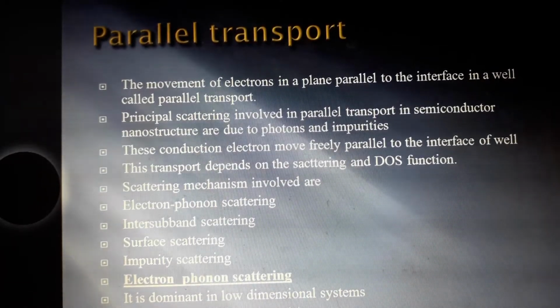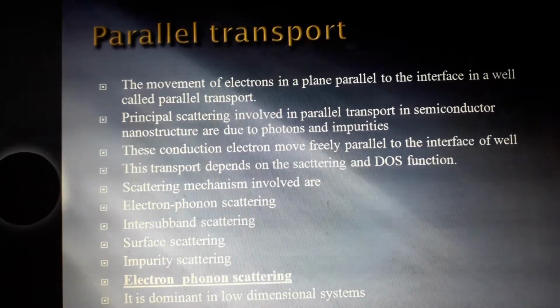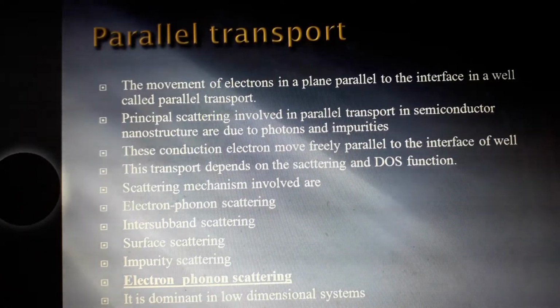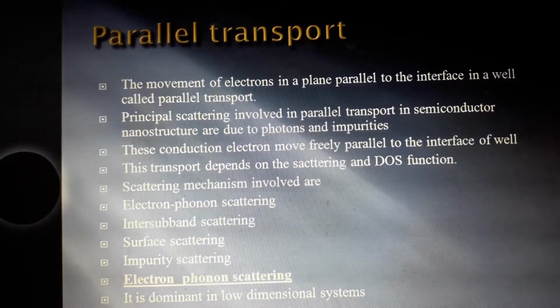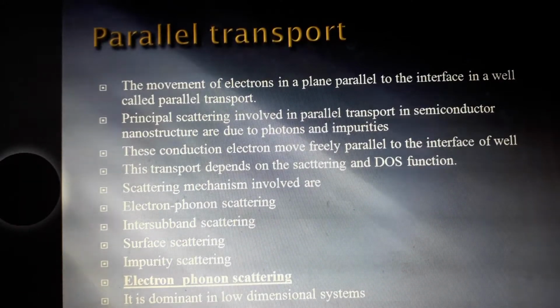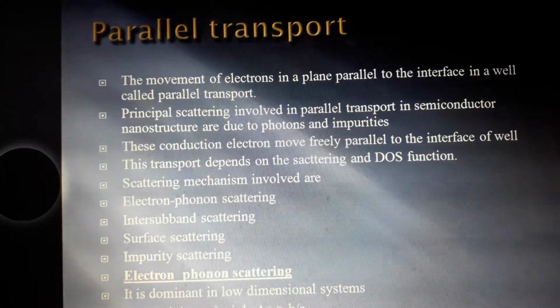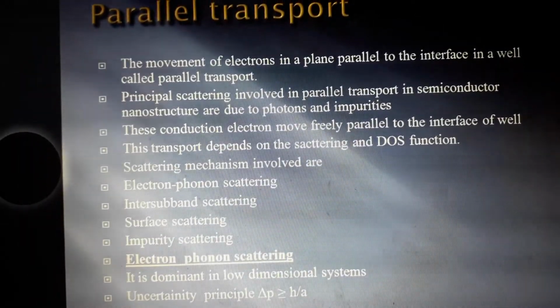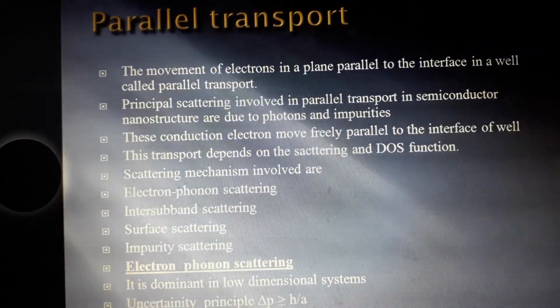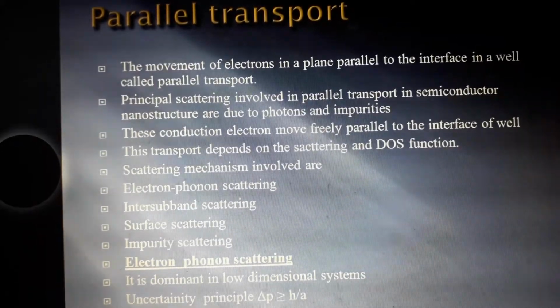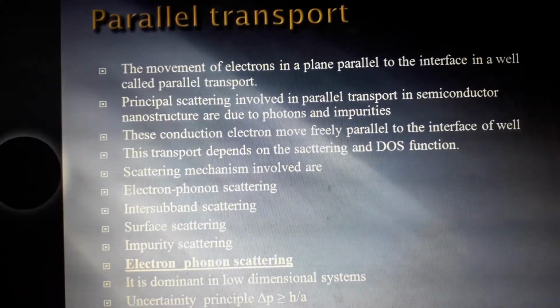This type of transport was investigated in the structures of MOSFET, and these studies led to the fabrication of MOSFET. In parallel transport, these conduction electrons move freely parallel to the interface of the well. And here this transport depends on the scattering and density of state function.